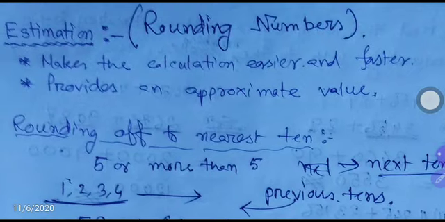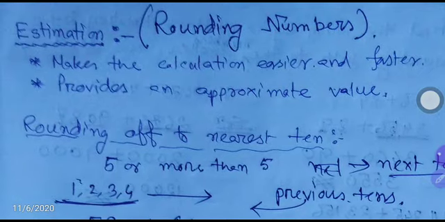Here you see, in daily life, for example, suppose in a basket some fruits are there. Okay, you have to make an idea how many fruits are there. For that estimation is necessary. If you know estimation, a rough idea you will get, a rough calculation of how many apples are there. So in daily life, if you know estimation, calculation will become easier for you.